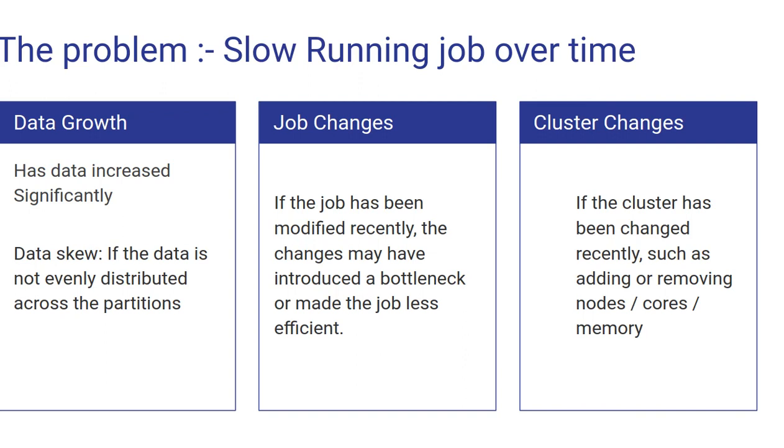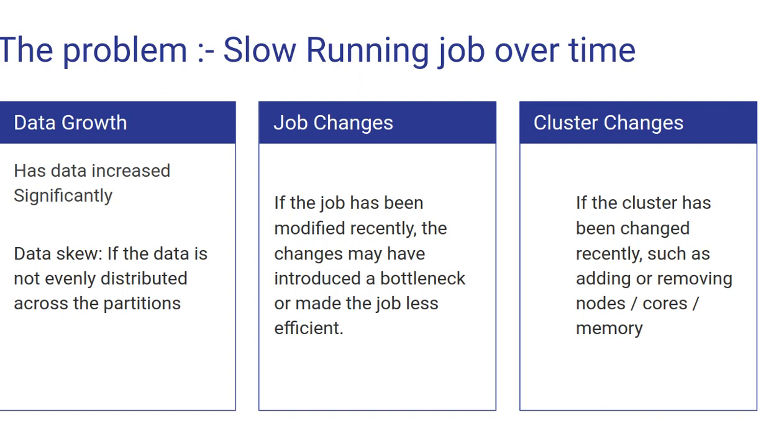Coming to the data growth, it is the tendency of the data and the system which has a huge number of transactions, it may increase over the time significantly. Also, it is possible the data granularity had changed and then it has introduced the skewness.